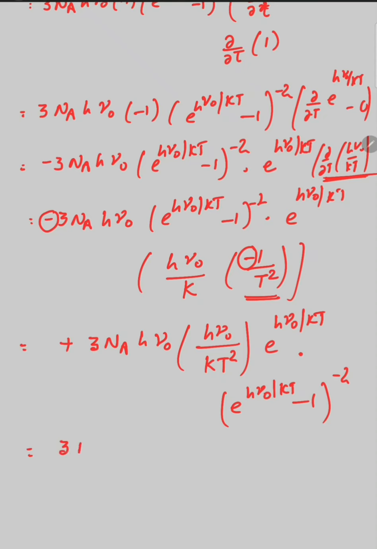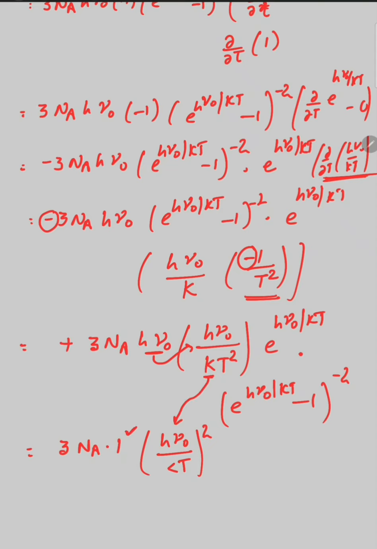Simply multiply this equation with k, and h mu that comes in the bracket, we will get h mu naught upon kT square. Multiply by k, divide by k, the k that was divided comes in between.